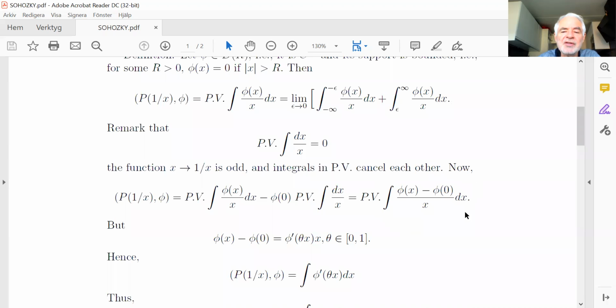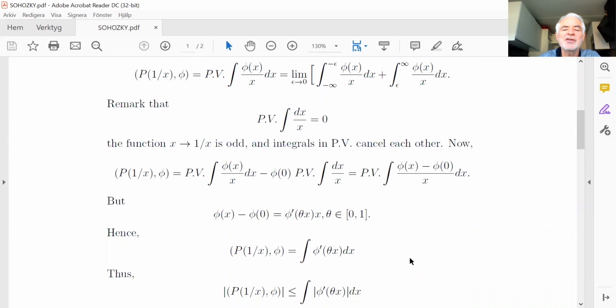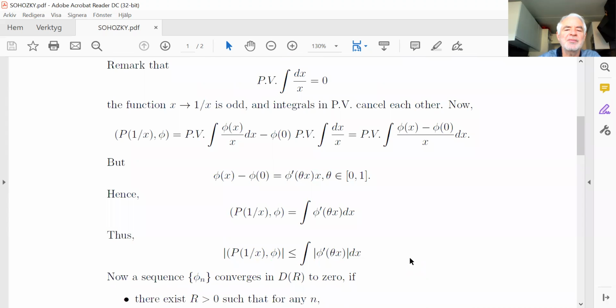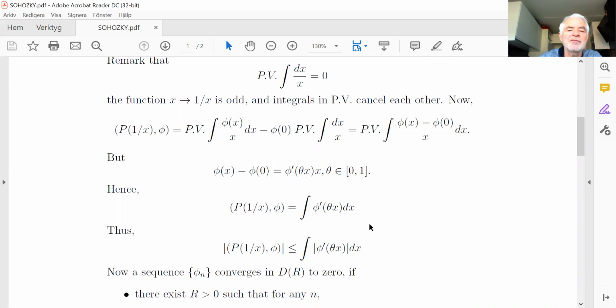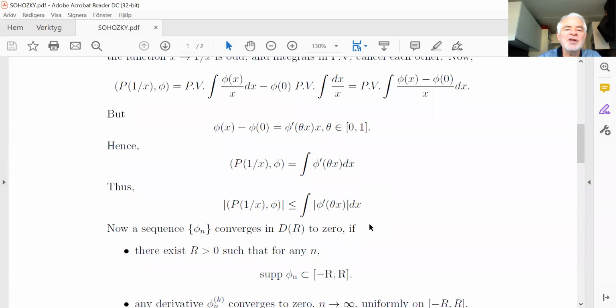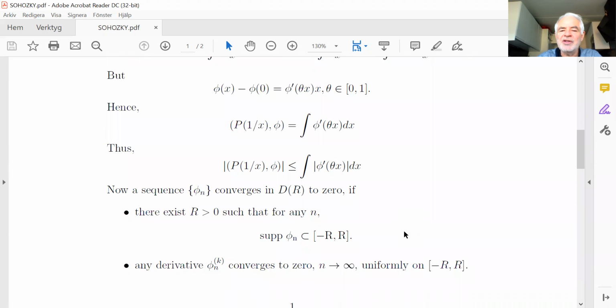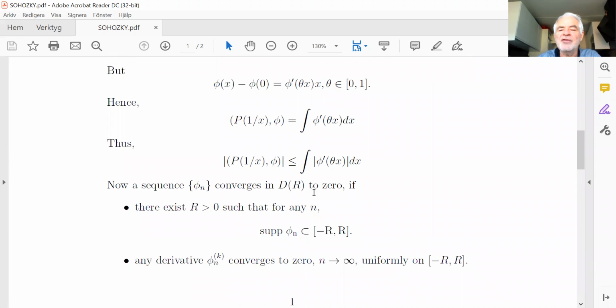So instead of this, we can write this expression. This x cancels this x, and here we have this integral, which is now a very normal integral. So no problem; we can estimate our quantity by this integral. And now consider a sequence phi n which converges to 0 in the space of test functions.